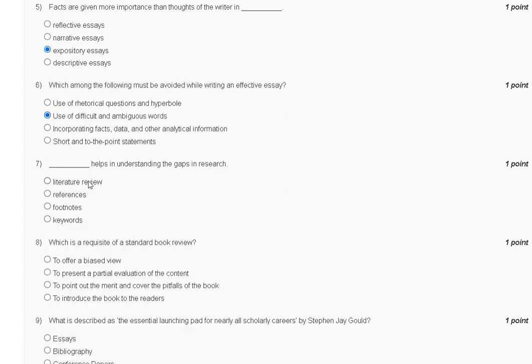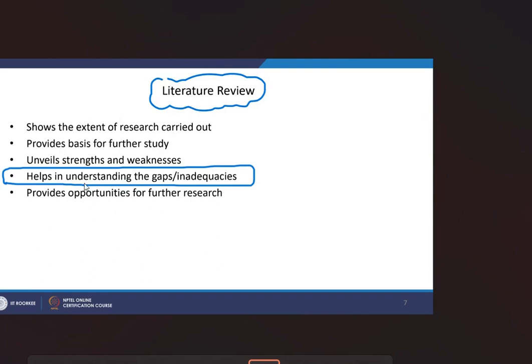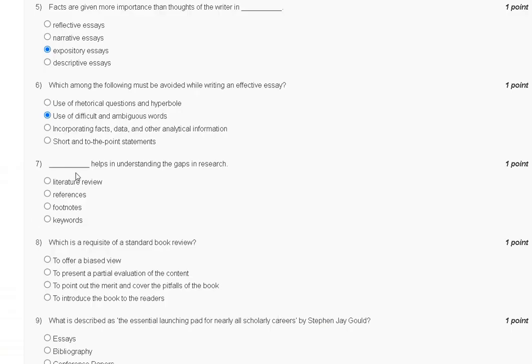Question number 7. Dash helps in understanding the gap in research: literature review, reference, footnote, keyword. So the explanation of question number 7 is here. Literature review helps in understanding the gap. So the correct answer to question number 7 is option number A.